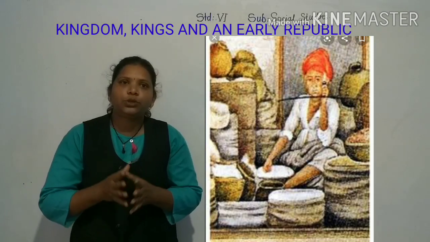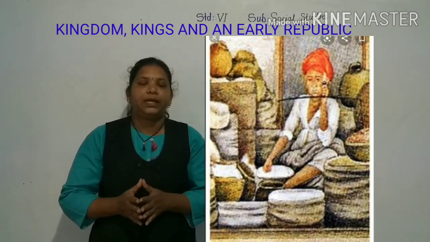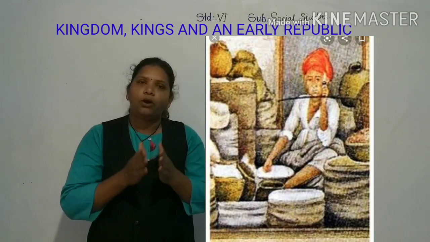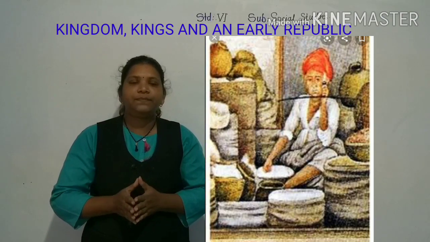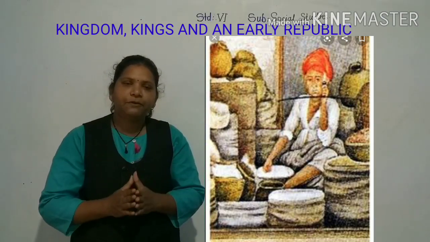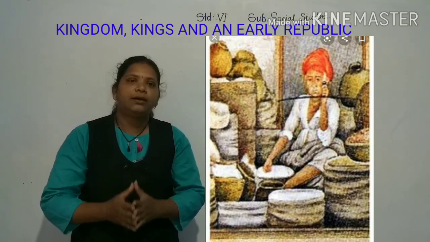This was known as bhaga, or a share. The 1/6 part was called bhaga, or the share. In that form, the farmers used to give tax to the Raja.